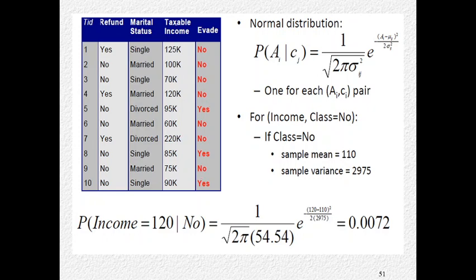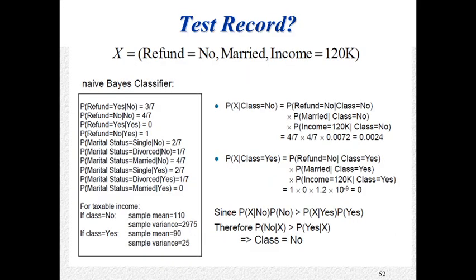Take those 7 values for income, find the sample mean, find the variance, and use the normal distribution probability density function, then substitute it, and you are going to get the value. The same for class yes: for income we compute the sample mean and sample variance, take the Gaussian density, the normal distribution density function, and substitute it. This is how we are going to deal with it.